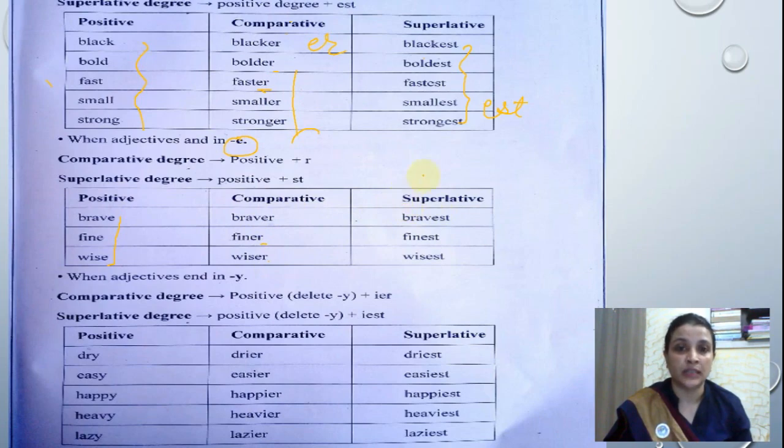ER is used and EST is used over here. When at the end we are using Y, we eliminate Y and use I in its place, and with I in comparative degree we use ER, and in superlative degree we use EST.